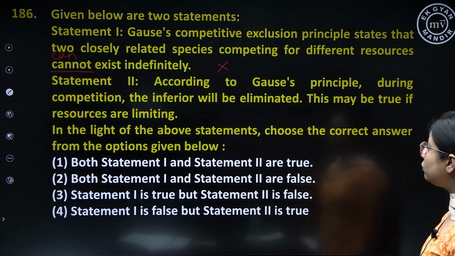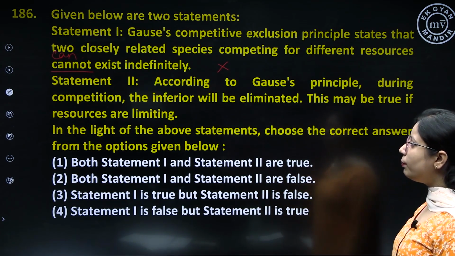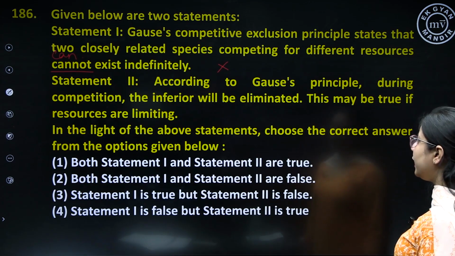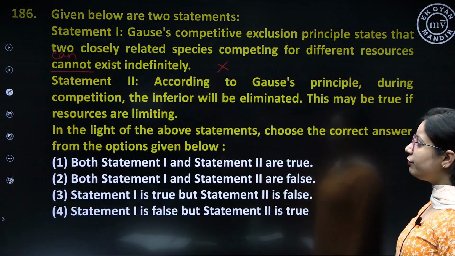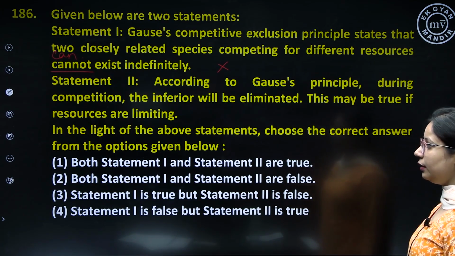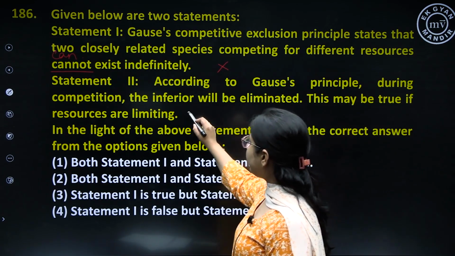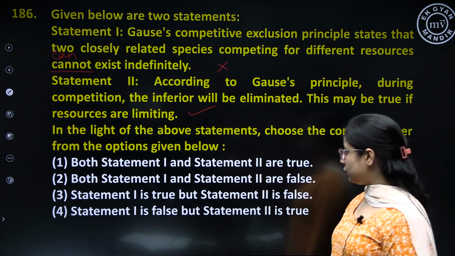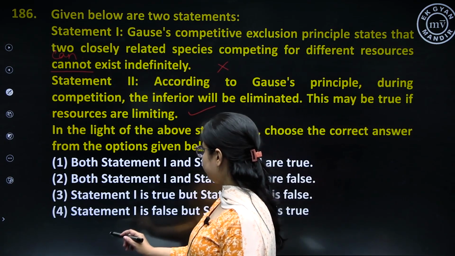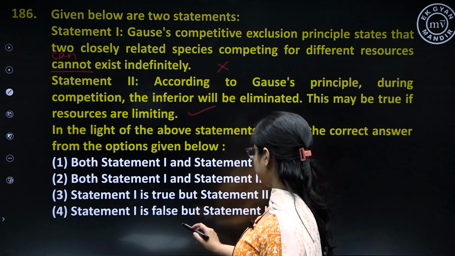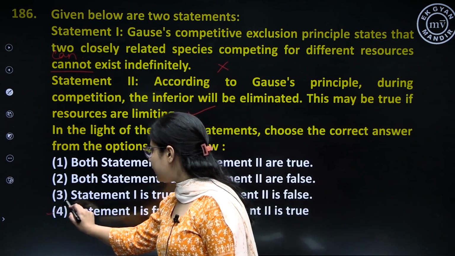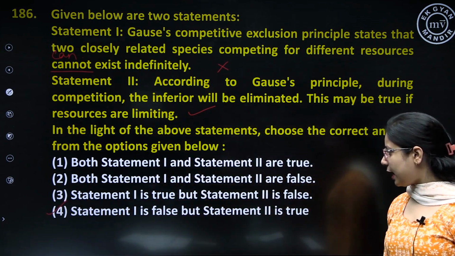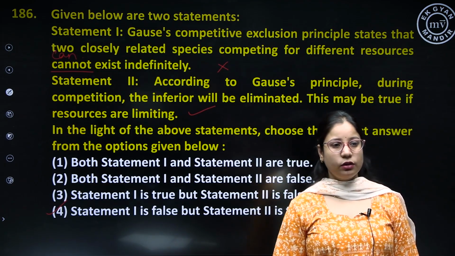Statement 2, according to Gause's principle, during the competition, the inferior will be eliminated. This may be true if resources are limiting. This statement is absolutely right. So the correct option for question number 186 is option number 4, that is, statement 1 is false and statement 2 is true.